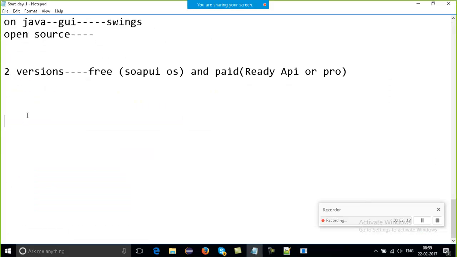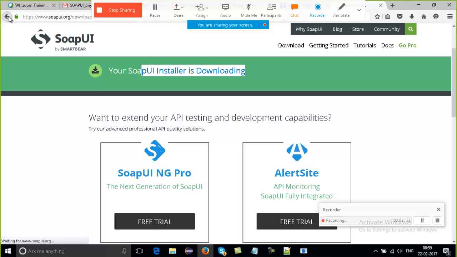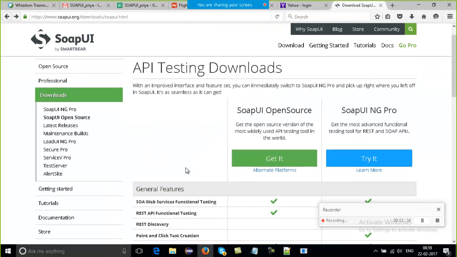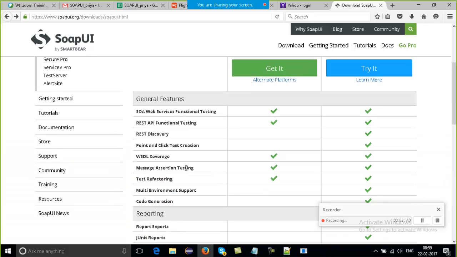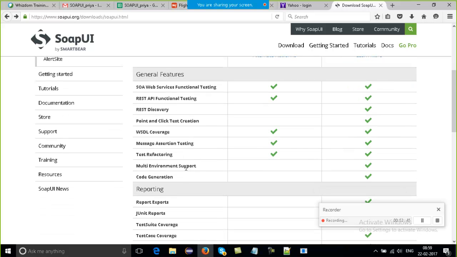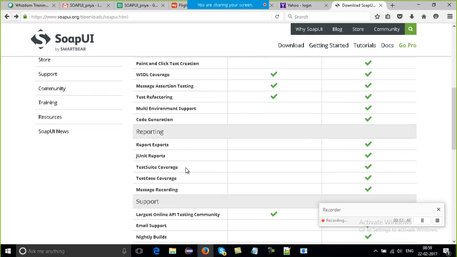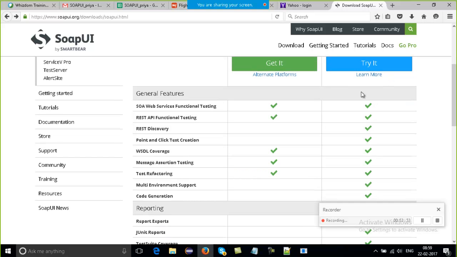SoapUI.org is the official website for all the terms and all the things related to SoapUI. You can look things up there. And one more thing, if you want to know the difference between both versions, you can see the complete list of differences. Maybe you will not understand what they are saying, but you can see there are many things which are not available in the free version but are available in the paid version.